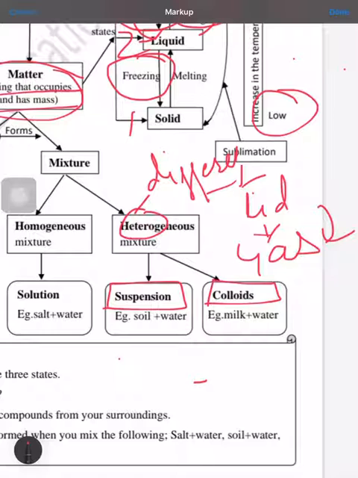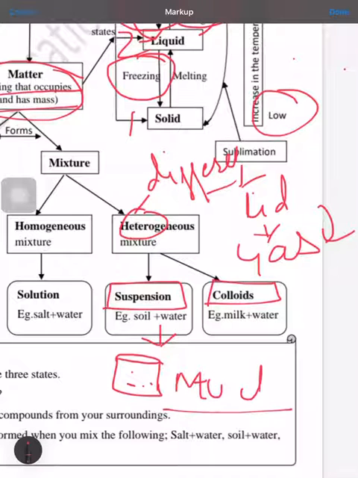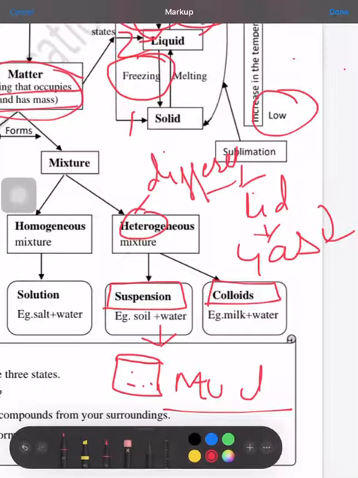When we talk of suspension, we can take soil plus water, chalk plus water, or starch plus water, etc. as examples of suspension. In case of suspension, you have seen that when we take a glass filled with water and mix some mud inside it and keep stirring, after some time if we stop stirring and keep that glass of water, the mud will come downwards.